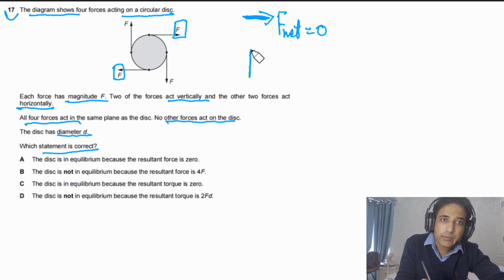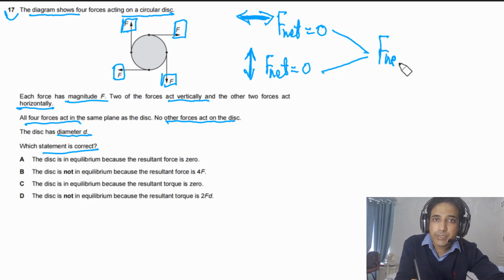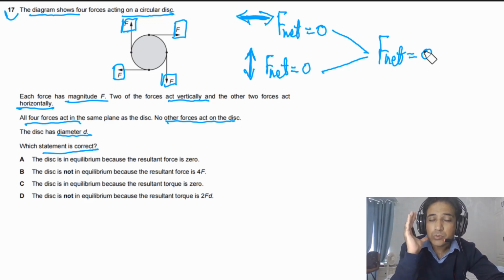And now if you look at forces along the vertical direction, we have two forces, one up, one down. They have the same magnitude, so F net is also equal to 0. So we can simply say in this case F net on the disc is equal to 0, because there is no net force along horizontal and no net force along vertical, it means net force is equal to 0.